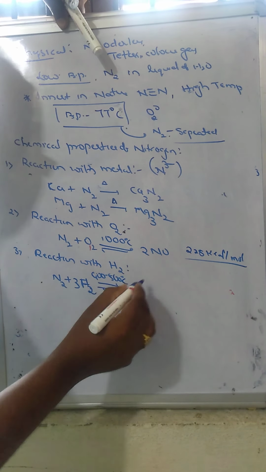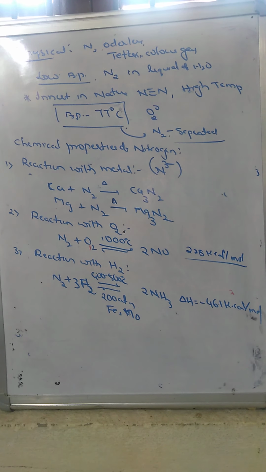They are converted into 2 moles of ammonia. It is an exothermic reaction, with nearly minus 46.1 kilocalorie per mole of energy liberated.